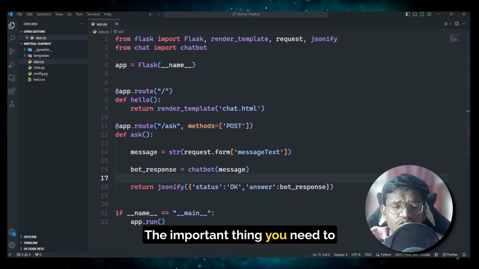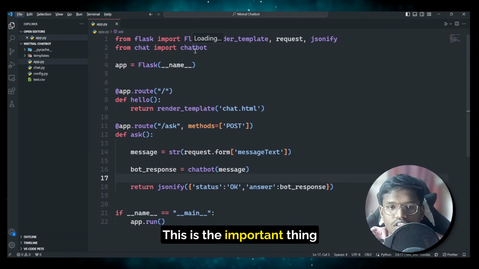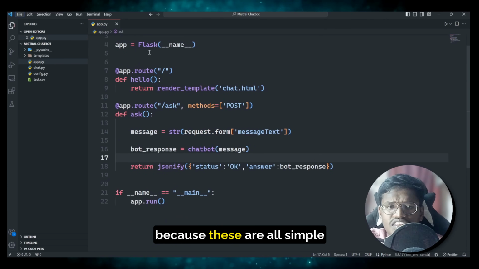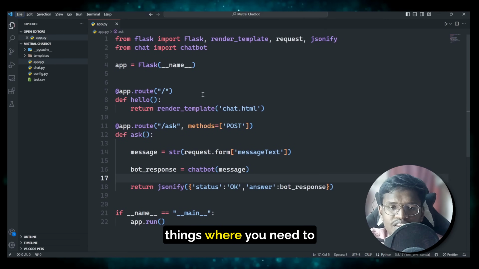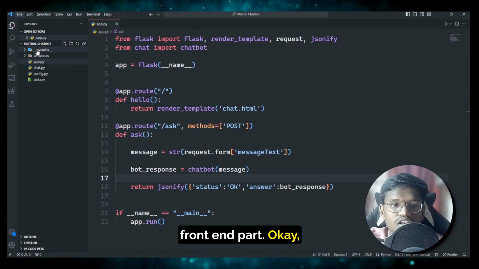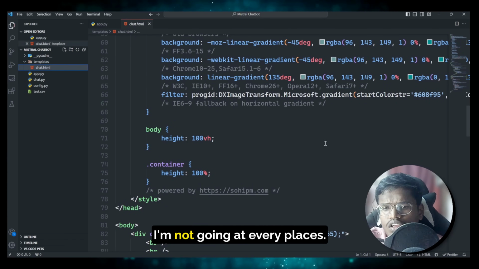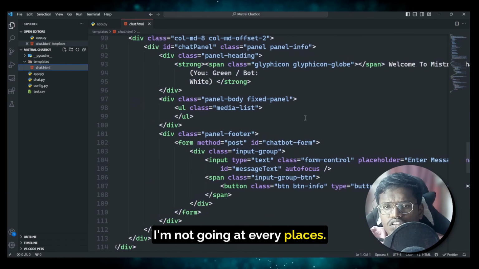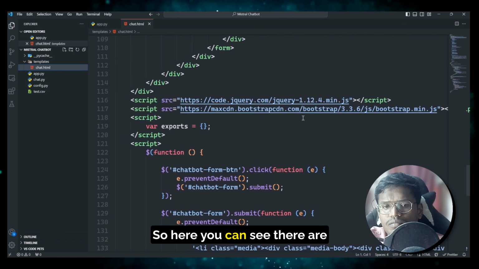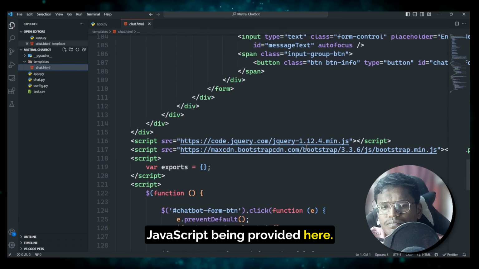Here the important thing you need to have is the chat. From chat, import chatbot. This is the important thing we should note, because these are all simple things where you need to call the front end. I'm not going into the front end part. I'll show you only one thing. So here in chat.html, I'm not going at every place. So here you can see there is JavaScript being provided here,